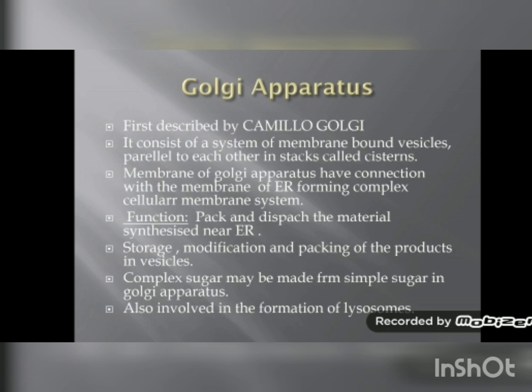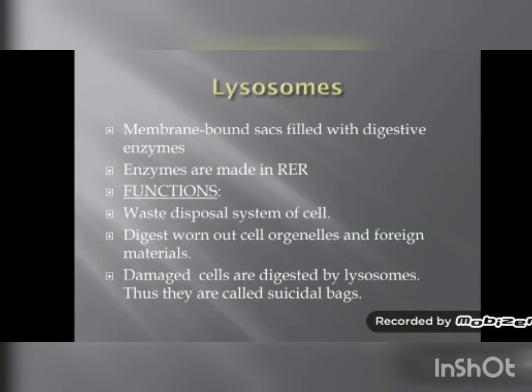It is also involved in the formation of lysosome. Now lysosome is another cell organelle we will study today only. So Golgi apparatus plays an important role in the formation of lysosome. The important functions of Golgi apparatus are packing the things, storing the materials, and helping in the transportation of material inside and outside the cell, and it is also involved in the formation of lysosome. The next cell organelle which we will study is lysosome.